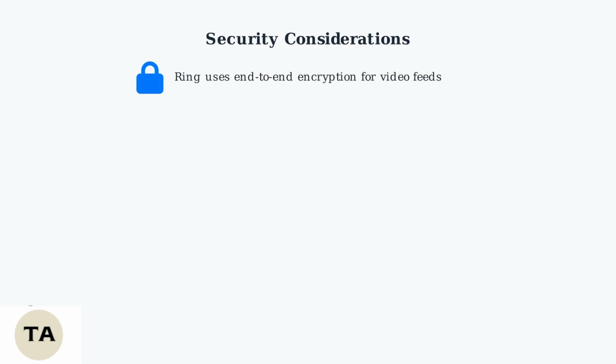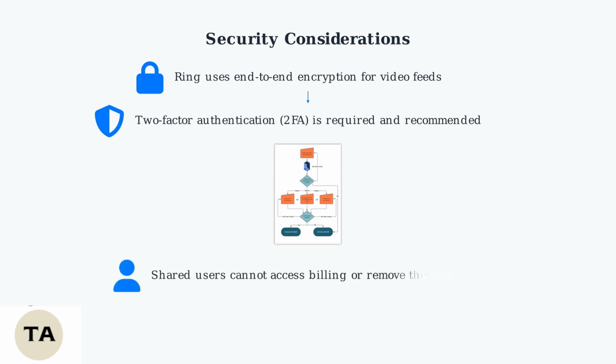Security is paramount when sharing Ring device access. Ring employs end-to-end encryption to protect video feeds, ensuring your footage remains private. Two-factor authentication is required for accounts and strongly recommended for both main and shared user accounts to prevent unauthorized access. The multi-factor authentication process, shown here, allows up to 3 attempts for verification methods like biometrics or OTP. Shared users inherit security settings but cannot access billing information or remove the main account owner.